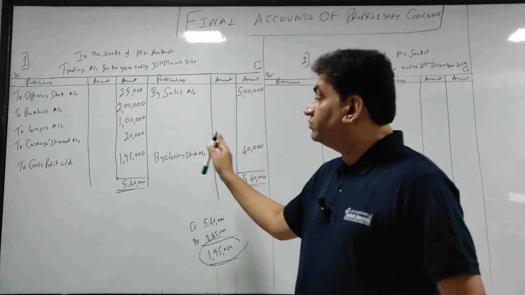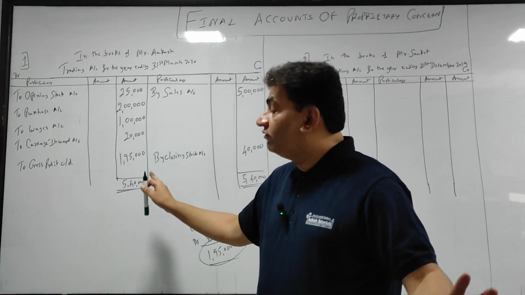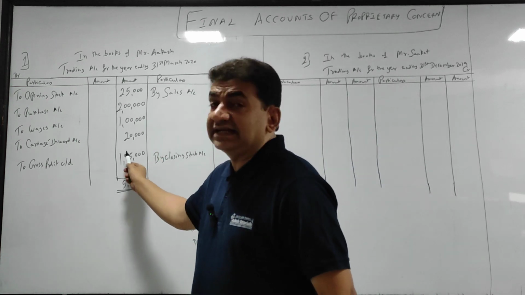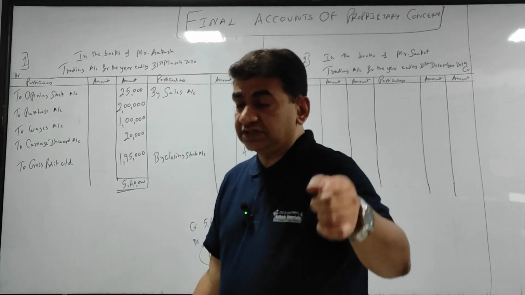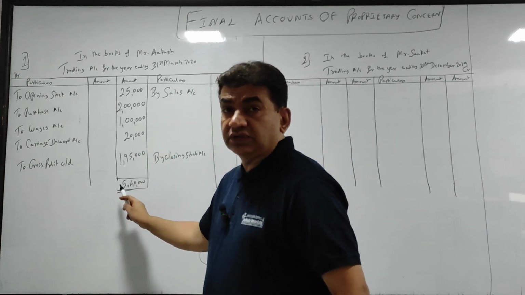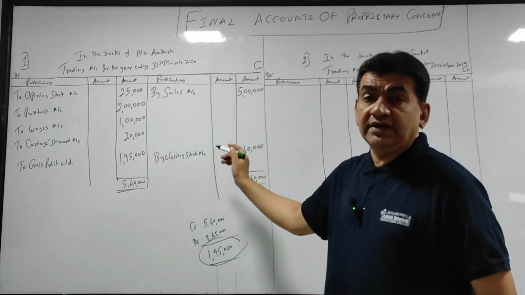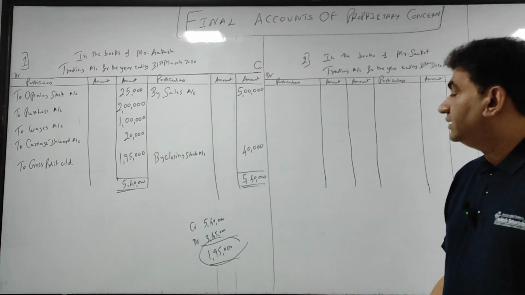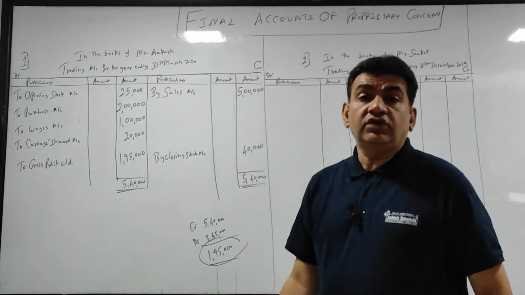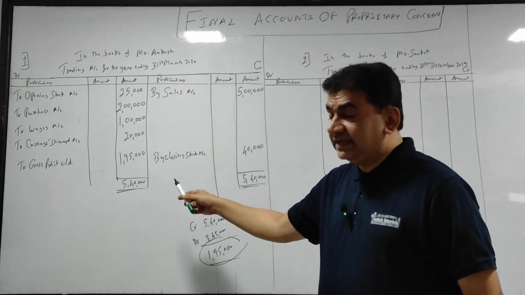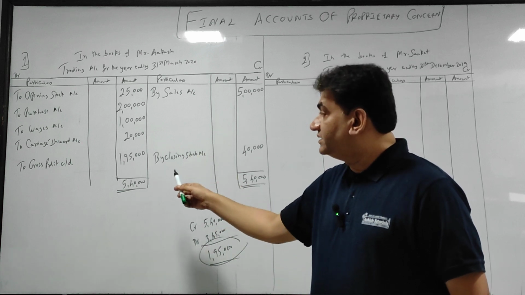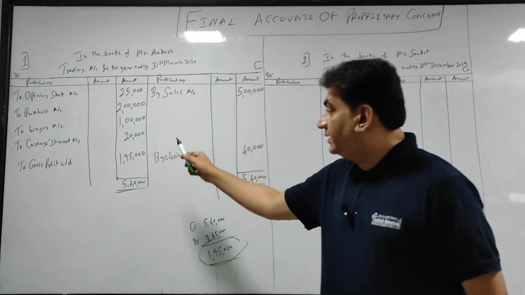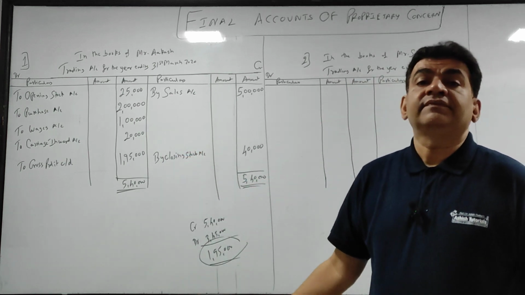To gross profit carried down, 1,95,000. And again I am repeating, this is a credit balance. Suppose my debit side was more, the difference would have come here, and that would be my gross loss. But here the credit side is more, the difference is here, so 1,95,000 is the gross profit.